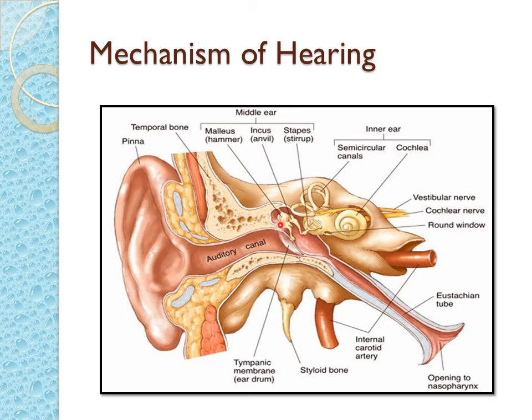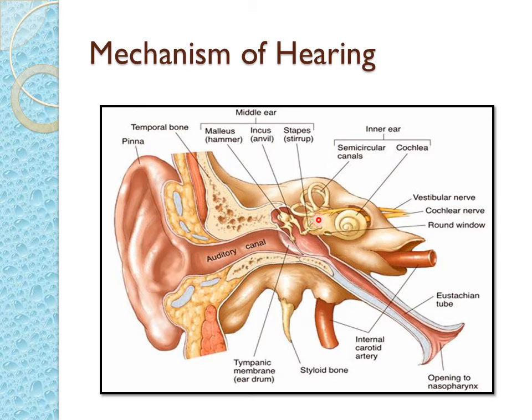The lever-like action of the malleus and incus magnifies the vibration of the stirrup. Please follow my pointer. When these two start vibrating too much, that makes the stapes vibrate, and they transmit the vibration to the oval window over here.